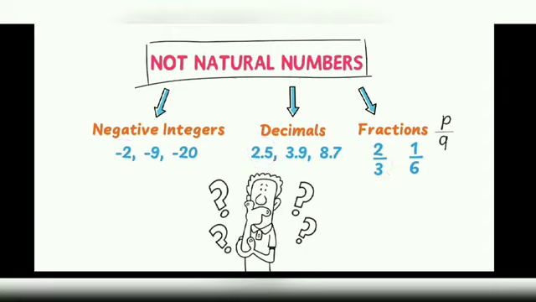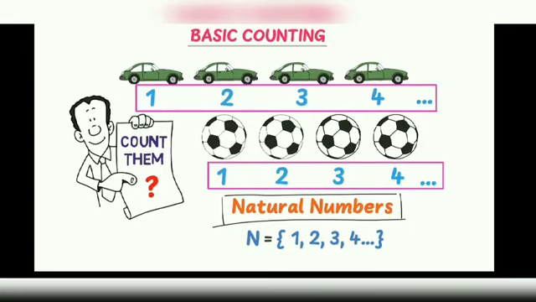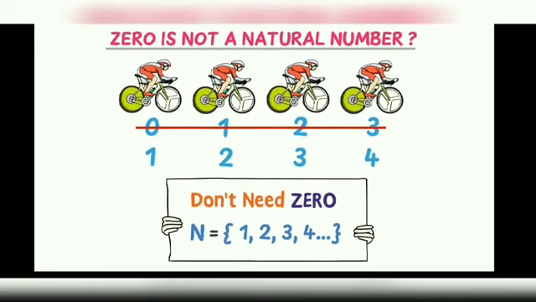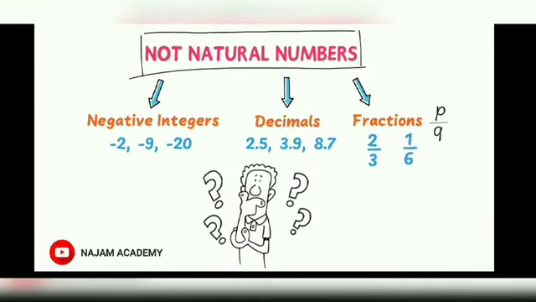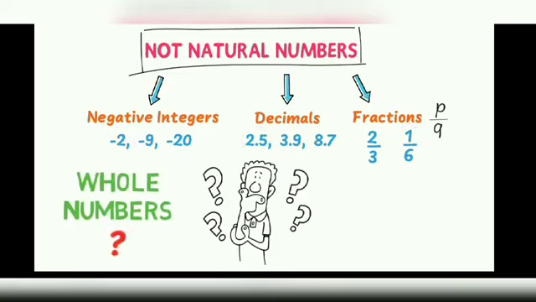To summarize the lecture, we learned that we start basic counting from 1, 2, 3, 4, and so on, and these numbers are called natural numbers. Secondly, 0 is not a natural number because we do not use 0 for basic counting. Thirdly, all negative integers like -2, decimals like 2.5, and fractions like 1/6 are not natural numbers. Now, let's proceed to whole numbers.